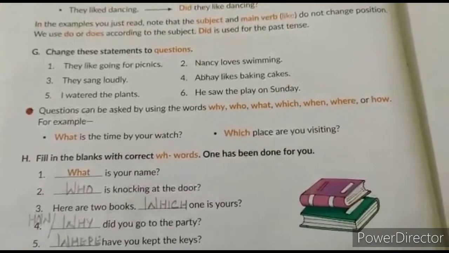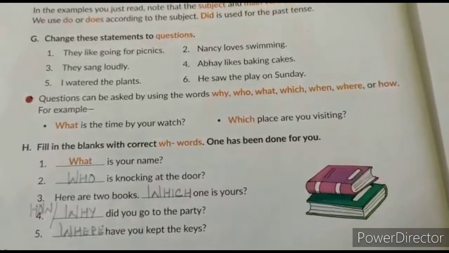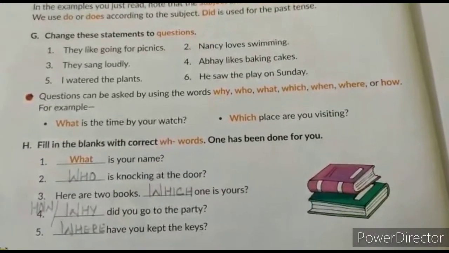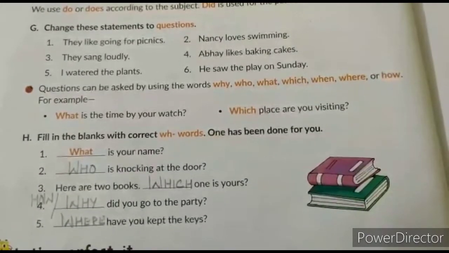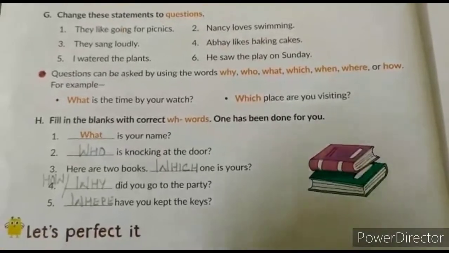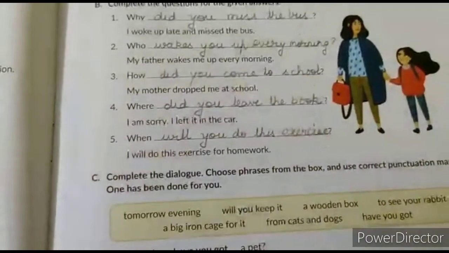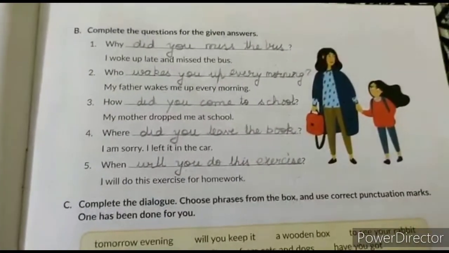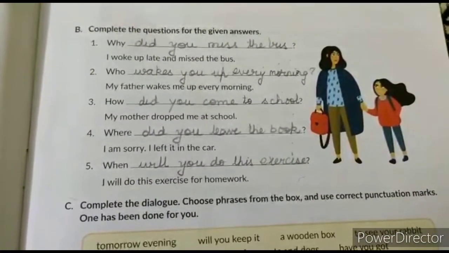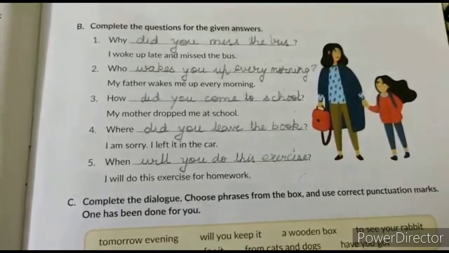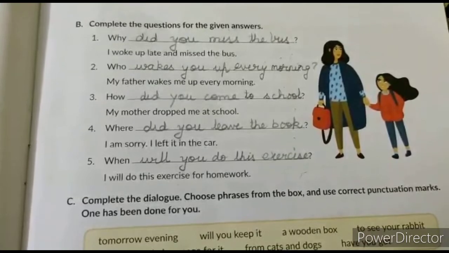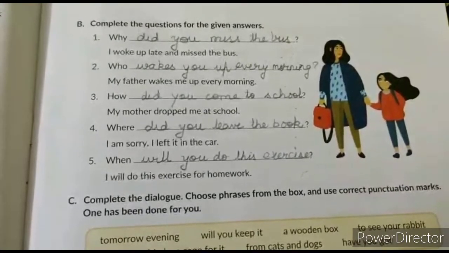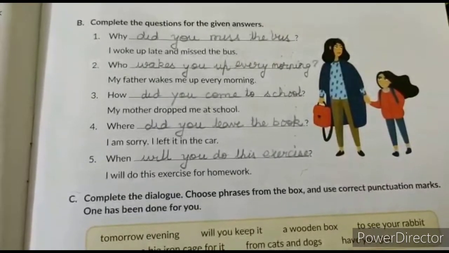And see students, exercise G, you have to do it in your English grammar copy. You have to write the questions as well as the answers. Now exercise B. Complete the questions for the given answers. So number 1, the answer, I woke up late and missed the bus. So the question, why did you miss the bus?